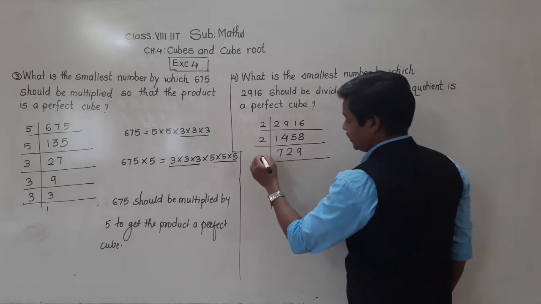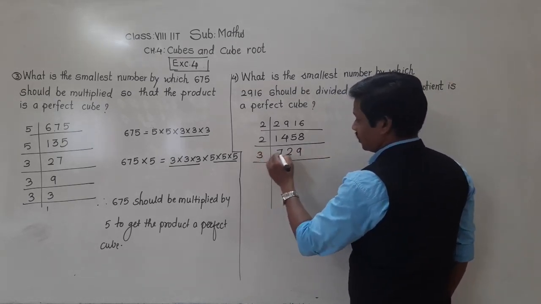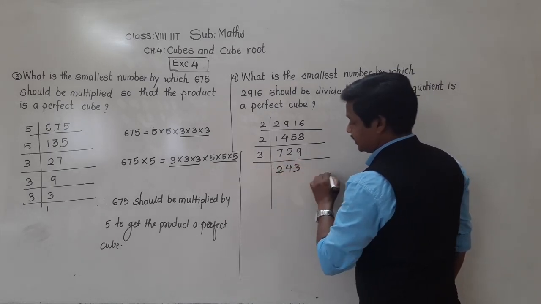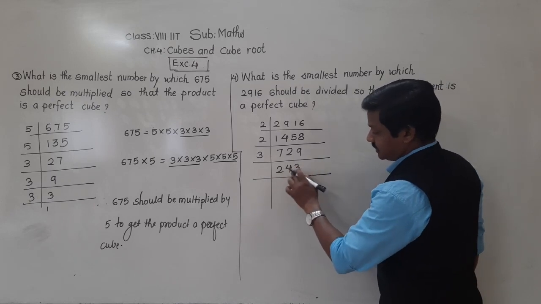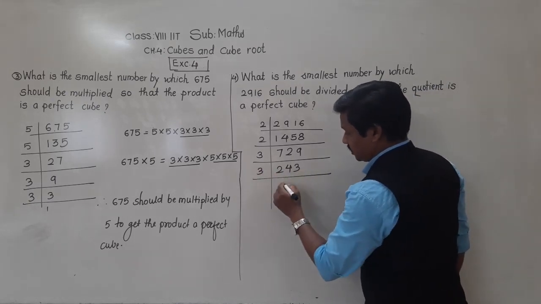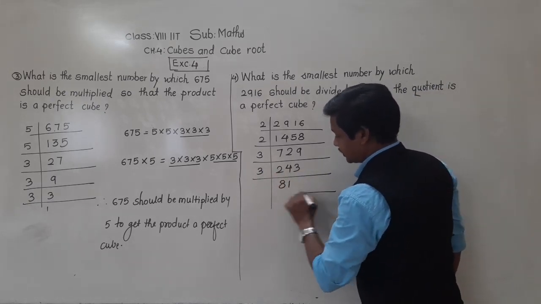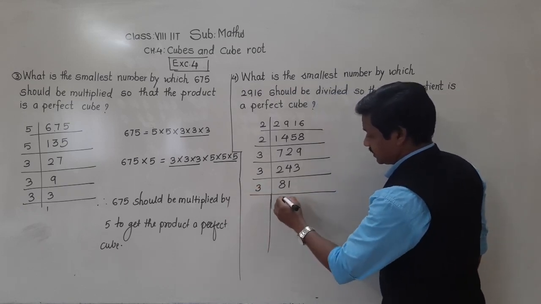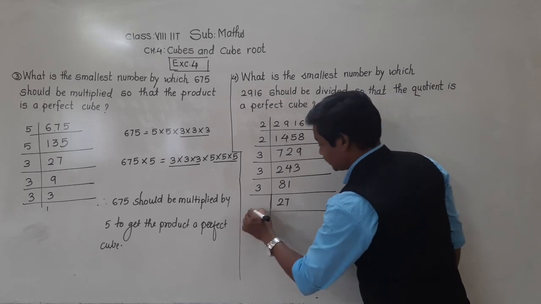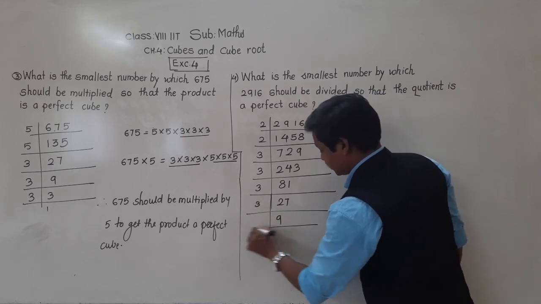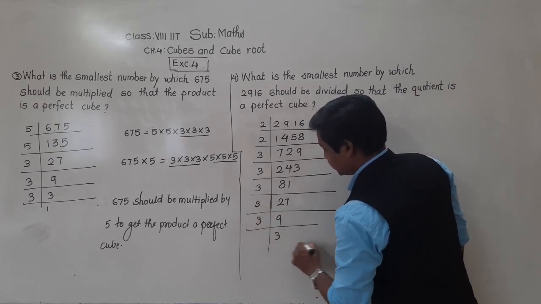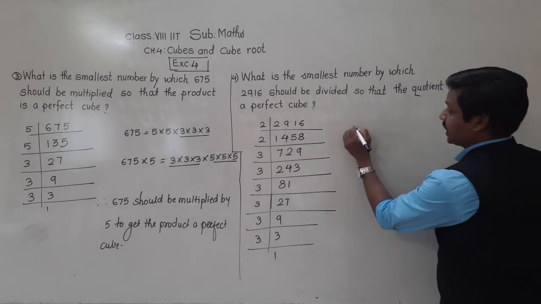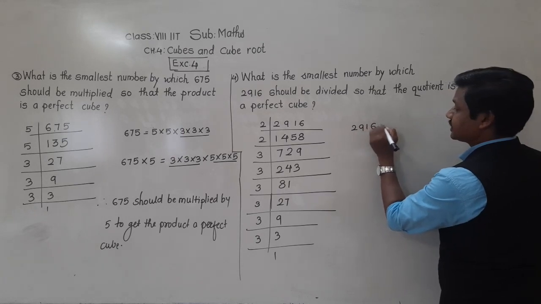Further, this is divisible by 3. 3 2s are 6, 3 4s are 12, 1 forward, 3 3s are 9. This is also divisible by 3. 3 8s are 24, 3 1s are 3. 81 is also divisible by 3 because 8 plus 1 is 9. 27. Okay. Then 3 9s are 27, 3 3s are 9 and 3 1s are 3. Okay. So the prime factors of 2916 are